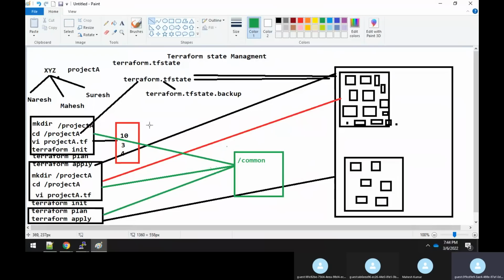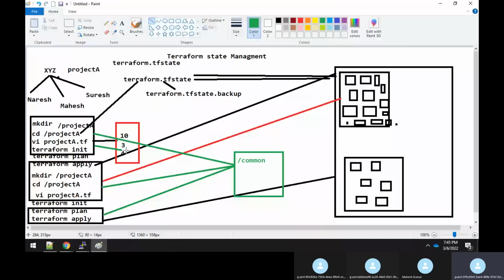Okay. Now Naresh will work on his project.tf file. Right? He will add everything and he will do an apply. Once he applies, once the resources get created, finally a terraform.tf state file will be given to him, right? And now this terraform.tf file which is getting created, Naresh will try to place this file or upload this file under this common directory.